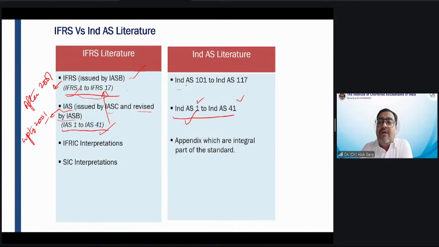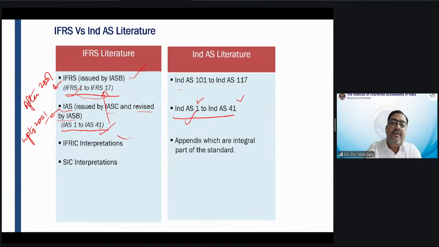The answer is no. So what we did: for the IAS series, we started with Ind AS 1. For the IFRS series, we started with Ind AS 100 plus 1. For example, IFRS 1, Ind AS 101. IFRS 2, Ind AS 102. IFRS 3, Ind AS 103. IFRS 4, Ind AS 104. IFRS 17, Ind AS 117. So we started with 100 plus.